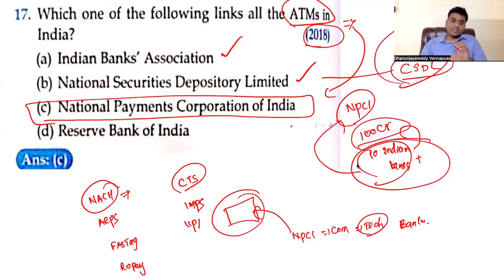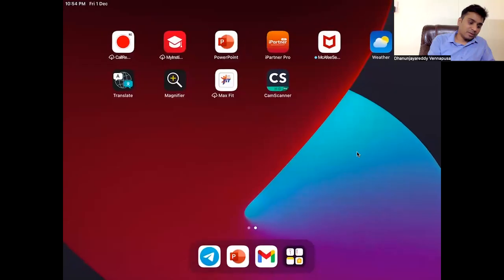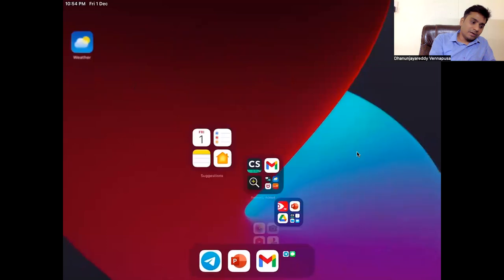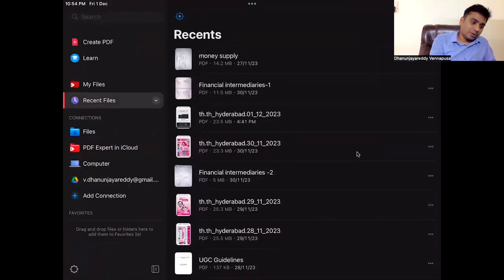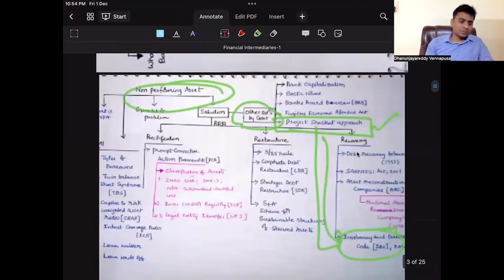Reserve Bank of India, as already said, you have to know the basics of Reserve Bank of India. That is extremely important. I have already shared enough data on Reserve Bank of India, right? So have a look at it. So what is my point? My point is simple, guys. This is the thing that I wanted to say.